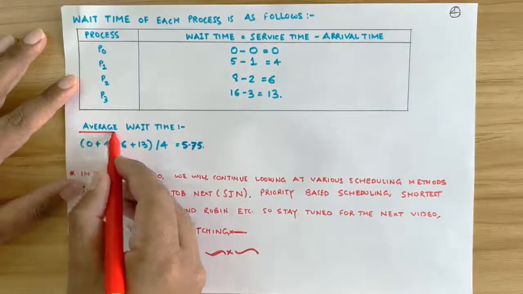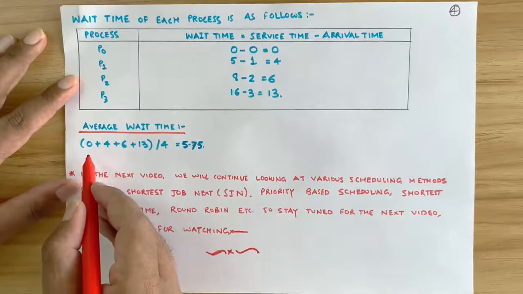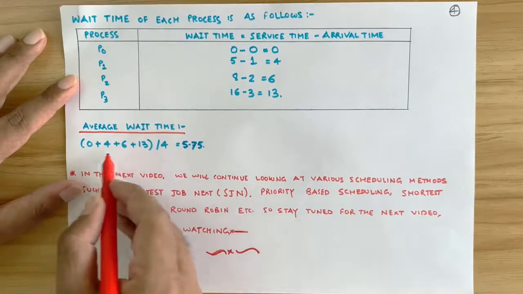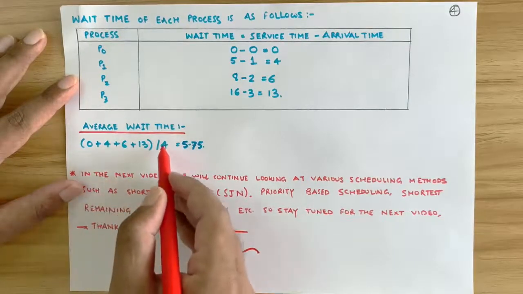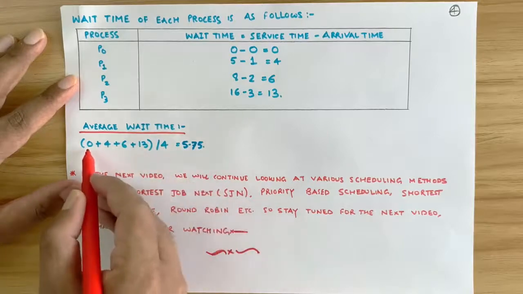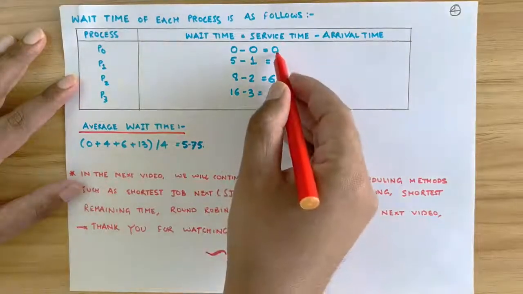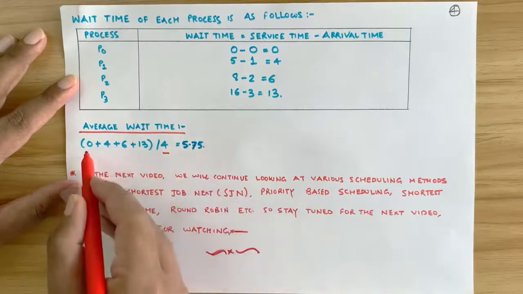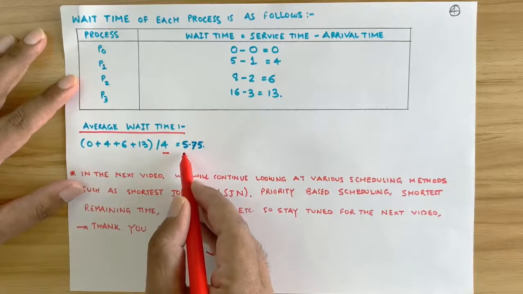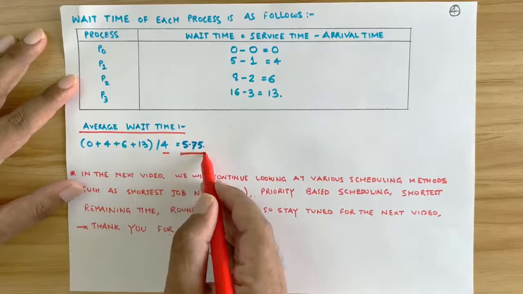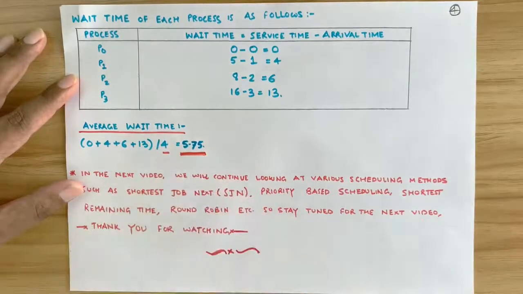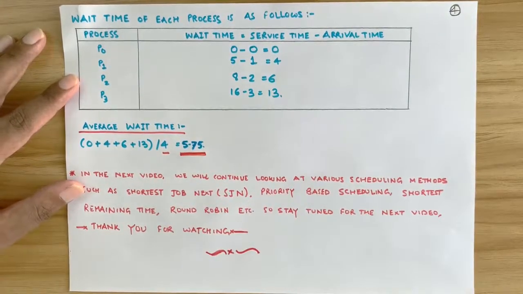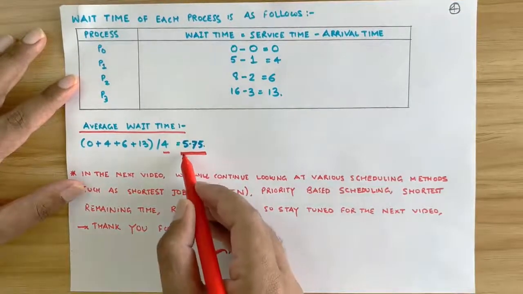Now we will calculate the average wait time, right? How do we calculate an average of 4 quantities? We just add them up and divide it by the number 4. So we add the waiting time of these 4 quantities, 0 plus 4 plus 6 plus 13, and divide it by the number 4 since they are 4 in number. So we come at the conclusion that the average waiting time is 5.75 seconds. Right? The average waiting time in this case of numerical is 5.75 seconds. This is important. In exams, they ask you to calculate the waiting time.